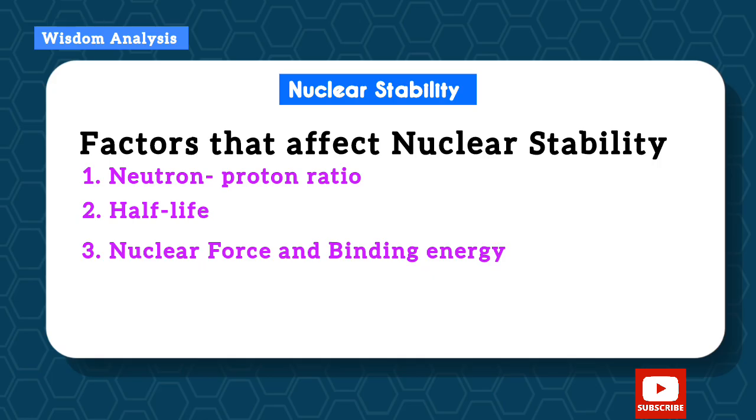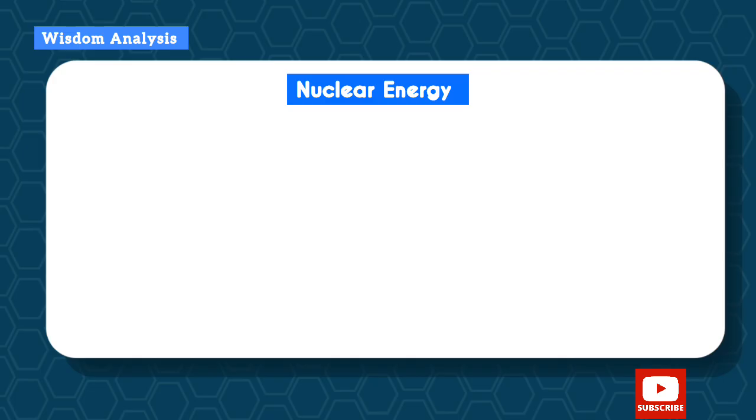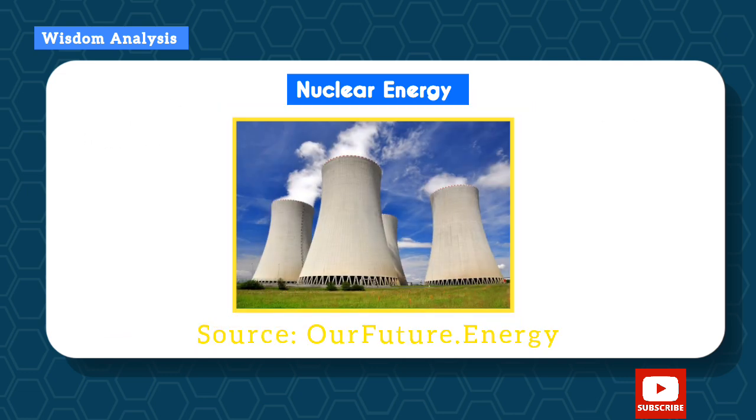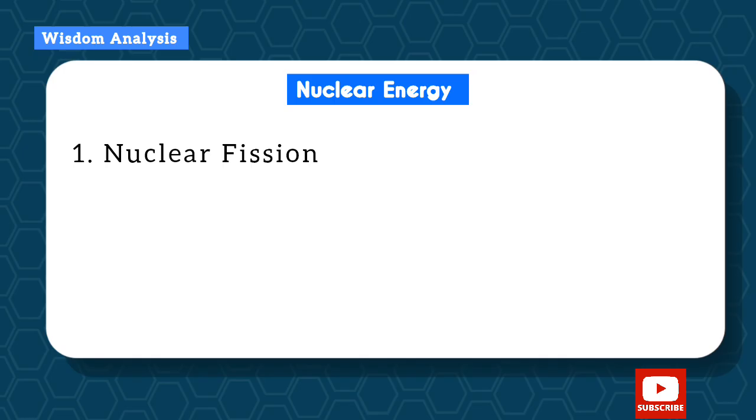So let's talk about nuclear energy. Nuclear reactions result in release of energy, and so humans have controlled radioactive processes to harness and use the energy from them. That's why we have nuclear power plants today that use nuclear energy to produce electricity. They do this in two ways. Number one is nuclear fission, and number two is nuclear fusion.